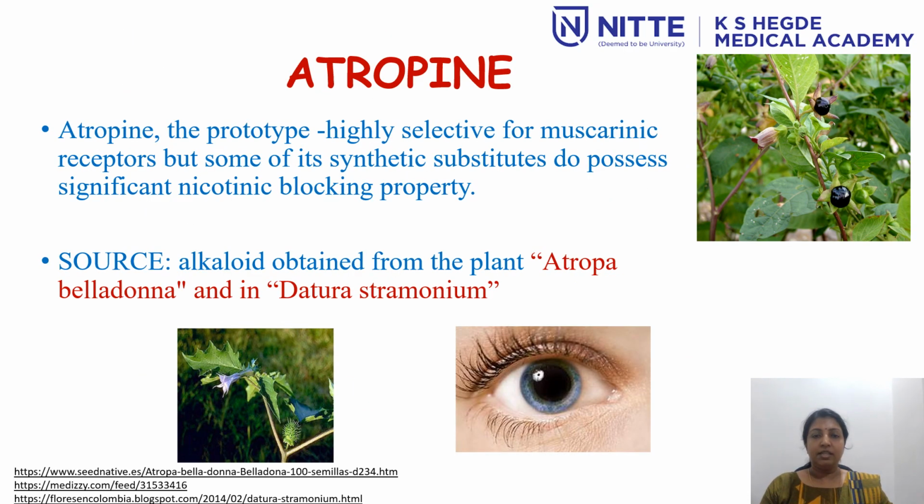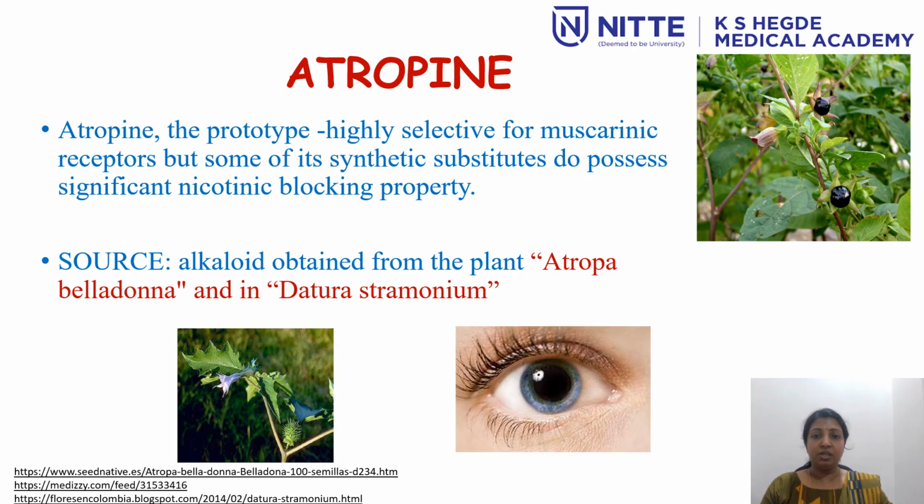Among these drugs, the natural alkaloids are atropine and hyoscine, otherwise called scopolamine. Atropine is a prototype drug which is highly selective for muscarinic receptors, but some of the synthetic derivatives we saw have significant nicotinic blocking property. Now, atropine is obtained from the plant Atropa belladonna and Datura stramonium. This is Atropa belladonna and Datura stramonium. Belladonna means beautiful lady.